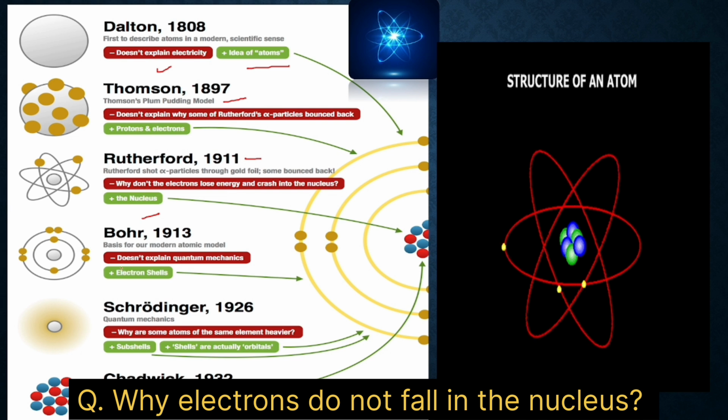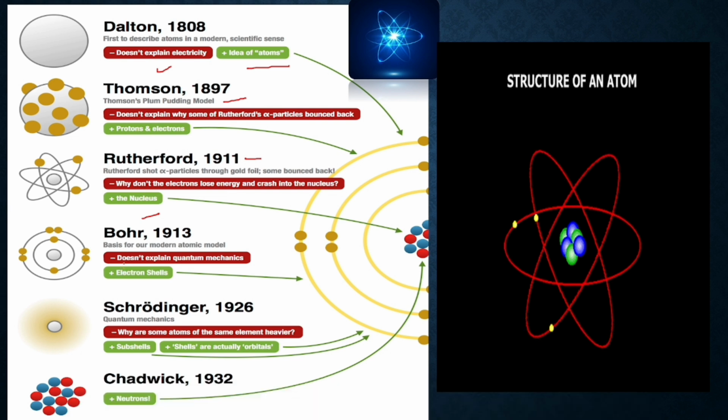Now, in the year 1913, Bohr gave a modern atomic theory, and he explained about the orbits and the electron shells and the distribution of electrons around the nucleus. In 1926, finally the quantum mechanics were explained, where shells are actually considered as orbitals. Those who are going to take science and study in 11th and 12th, you will surely study about orbitals.